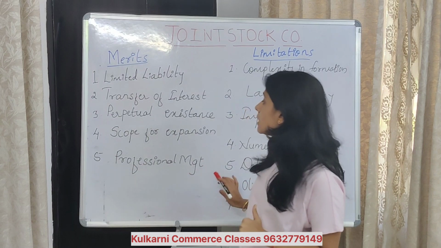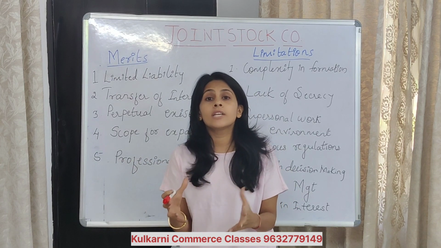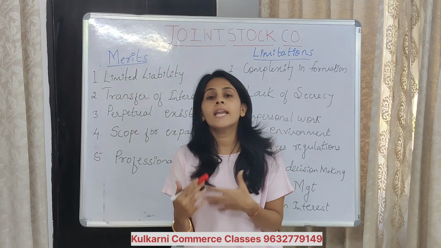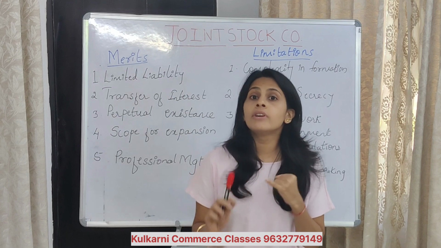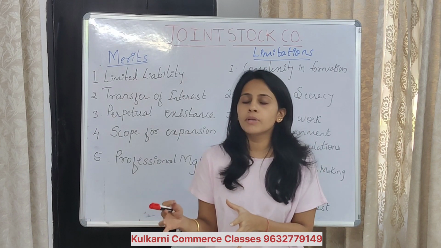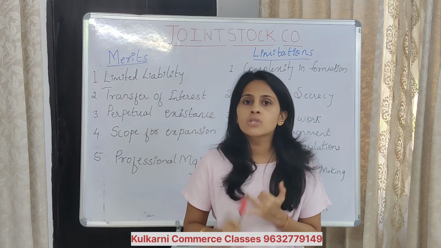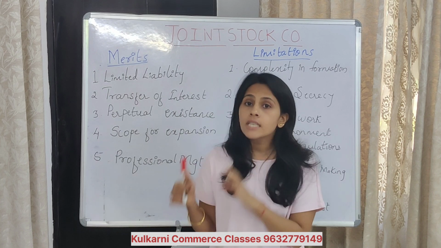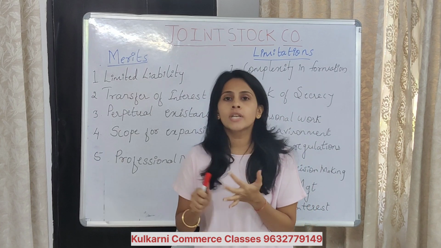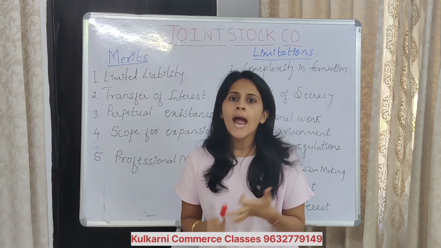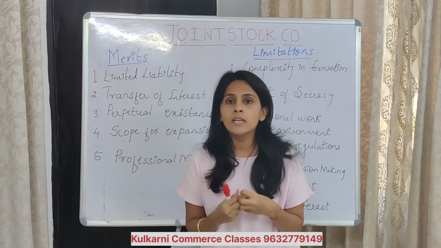Next one is professional management. As I explained, they have more funds, so they can give handsome salaries to their workers. They can hire experts for each and every department. For each department they can appoint experts, like an MBA in finance to take care of the finance department, CAs and ICWAs, as well as an HR manager to take care of all the recruitment processes, and they can hire good engineers from IITs to take care of all their technical issues.